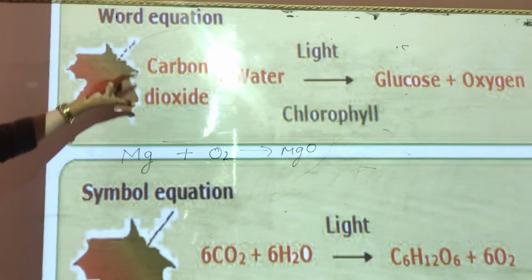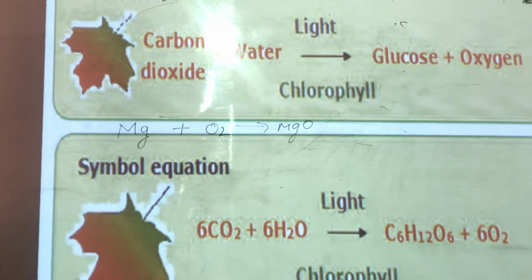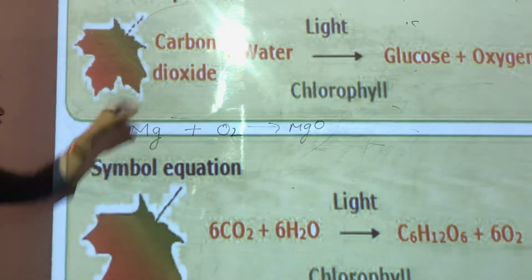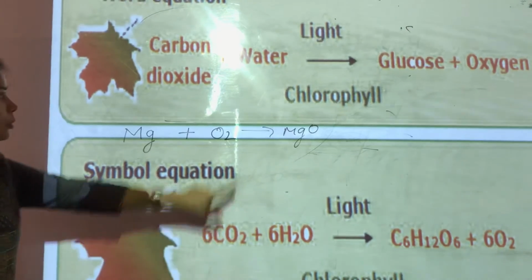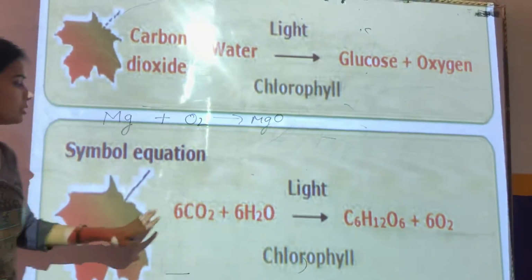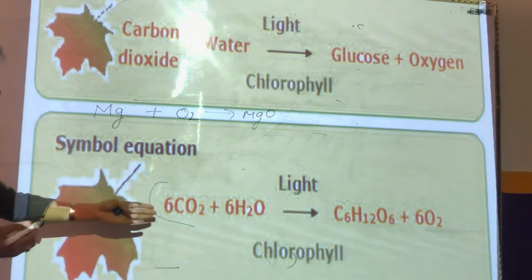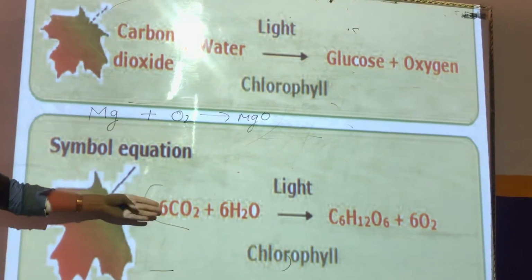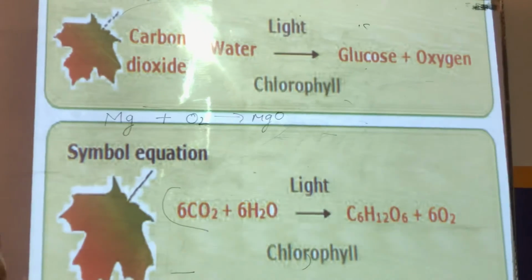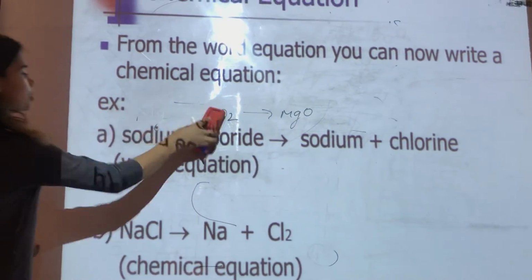Here also, carbon dioxide, this is the equation for, can you recall? By leaf you can recall, yes, this is the equation for photosynthesis. So carbon dioxide, CO2, water, H2O, gives glucose, C6H12O6, plus O2. Okay, so this is the equation. You can clearly see that these symbols make our chemical reactions a lot simpler and easier to write. Yes? Okay, now let's see this. This is another equation.